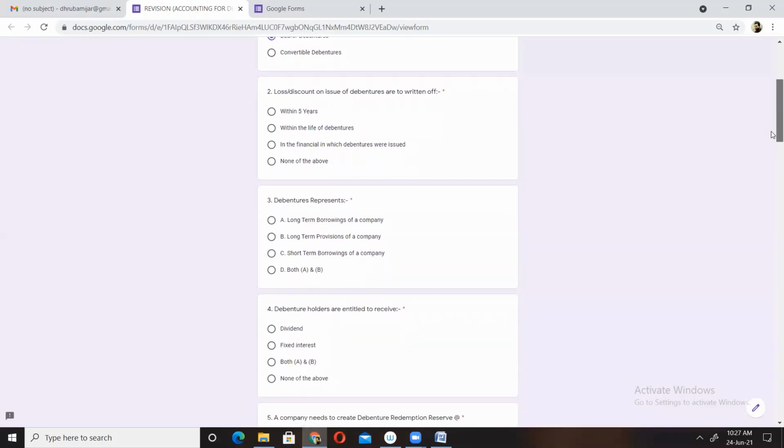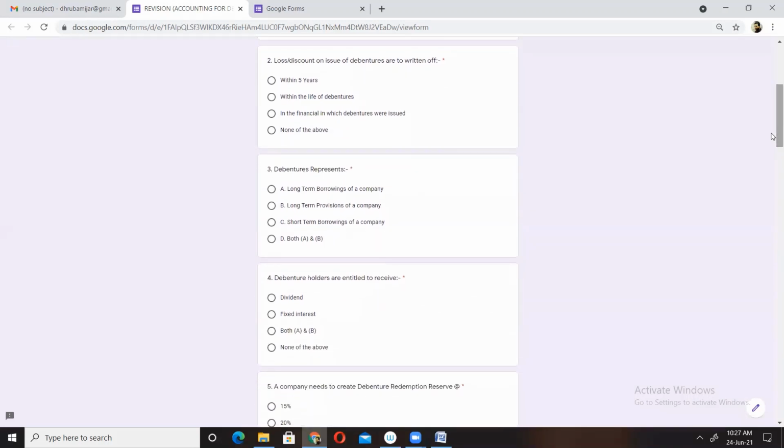Now let's move to question number 2. What could be the correct option for question number 2 according to you all? Anna says it's B, within the life of debenture. And Akan says it is C, in the financial year in which debentures are issued. Anyone else would like to try?